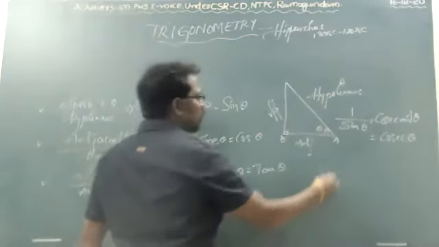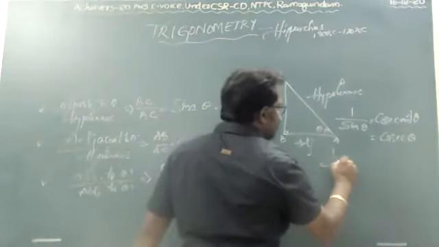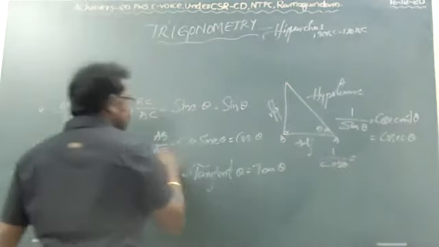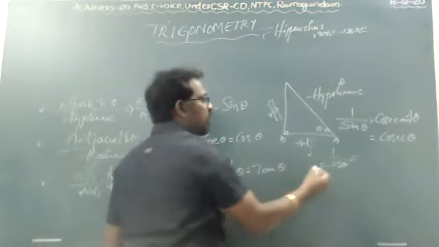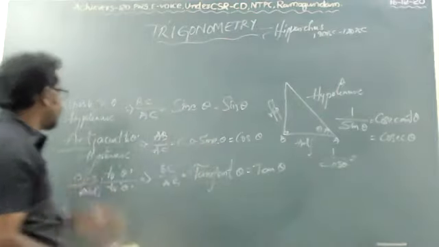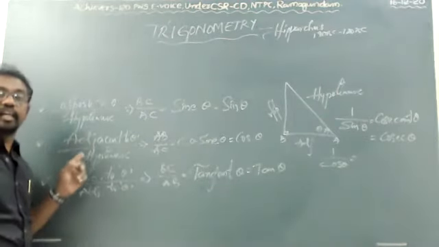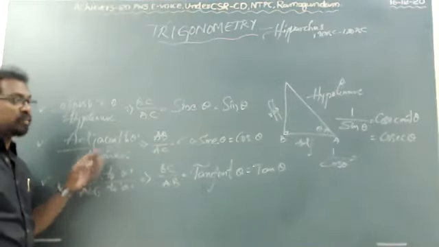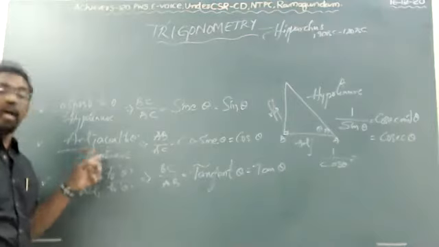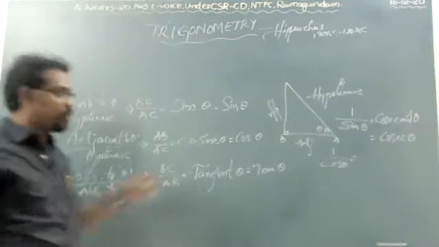And one more, 1 by cos theta. Cos theta is adjacent by hypotenuse, so its reciprocal is hypotenuse by adjacent.